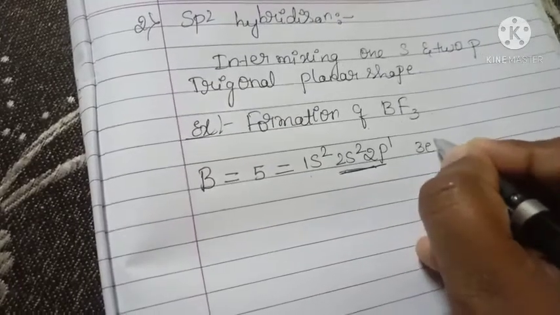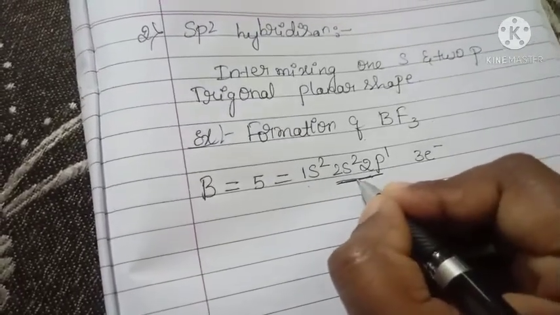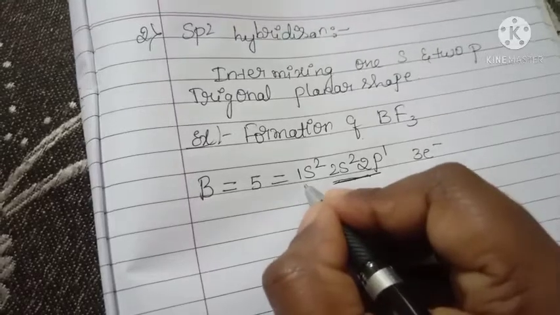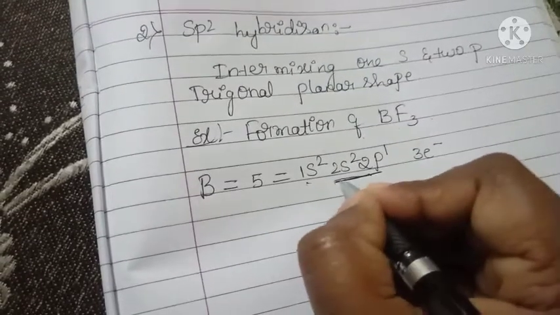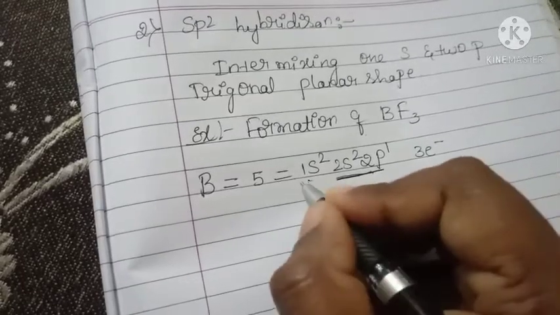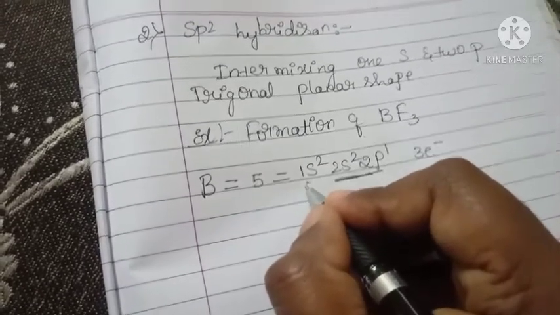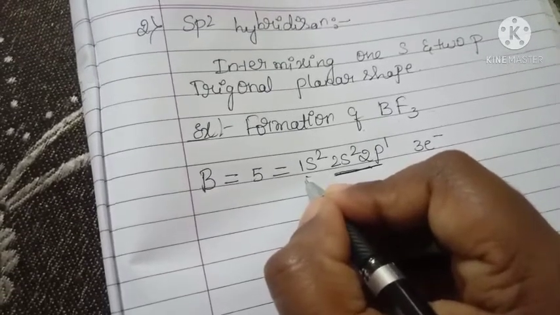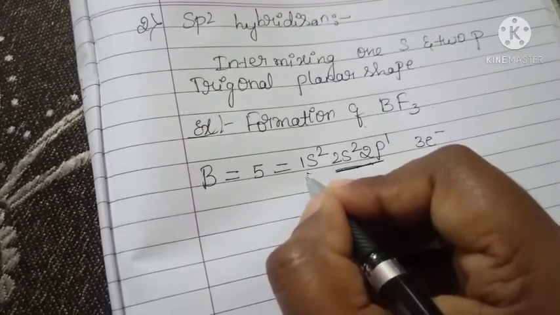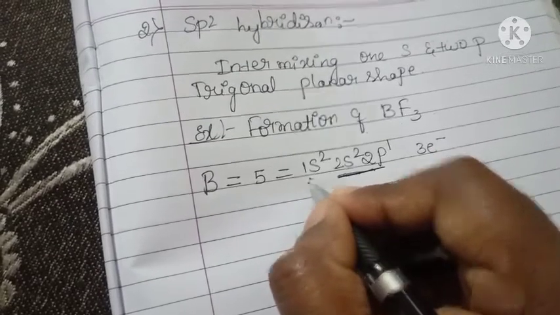3 electrons. These 3 electrons form the sigma bond, and this is the inner shell. It is unhybridized orbital. These 3 electrons are hybrid orbitals and this electron is unhybridized orbital. This will form the pi bond. I explained this in the postulates of VBT.